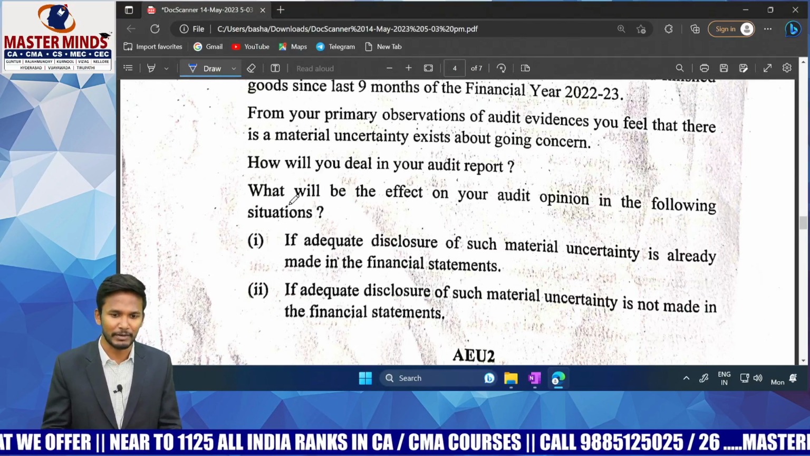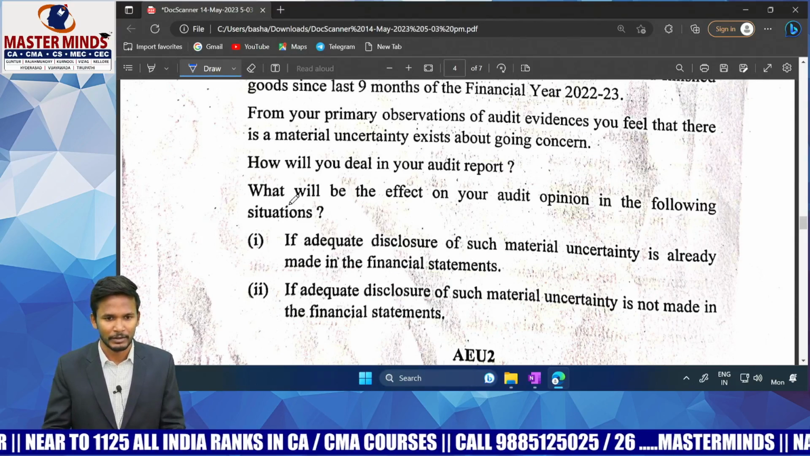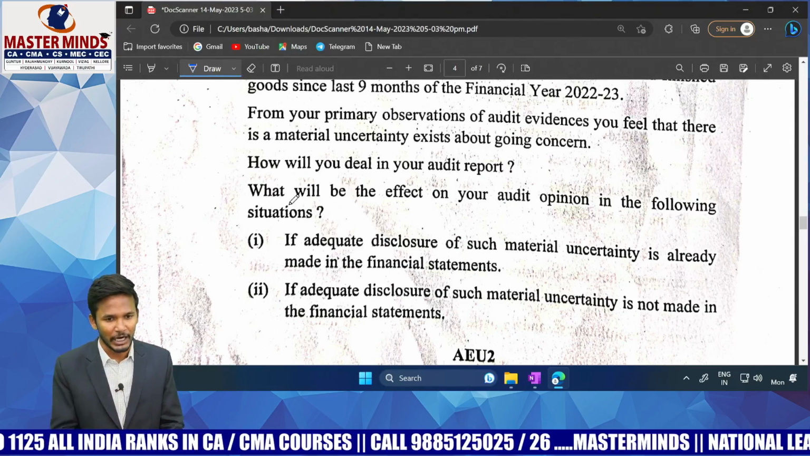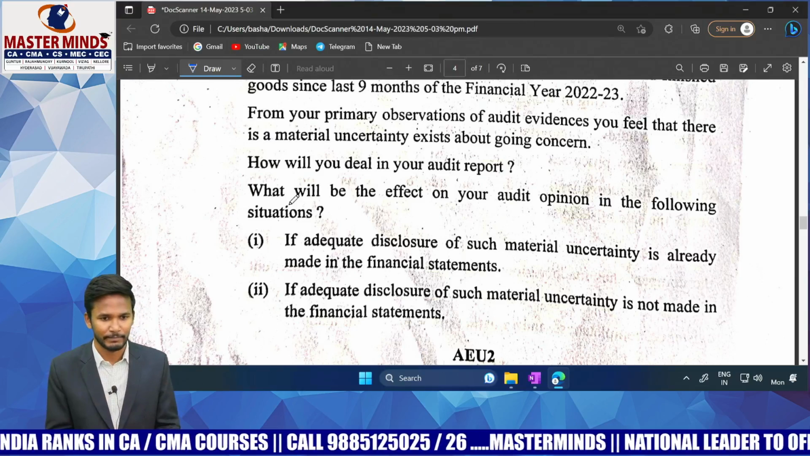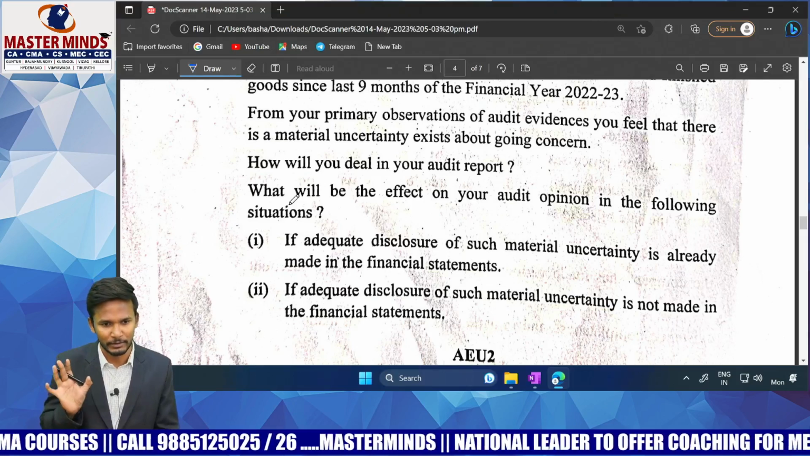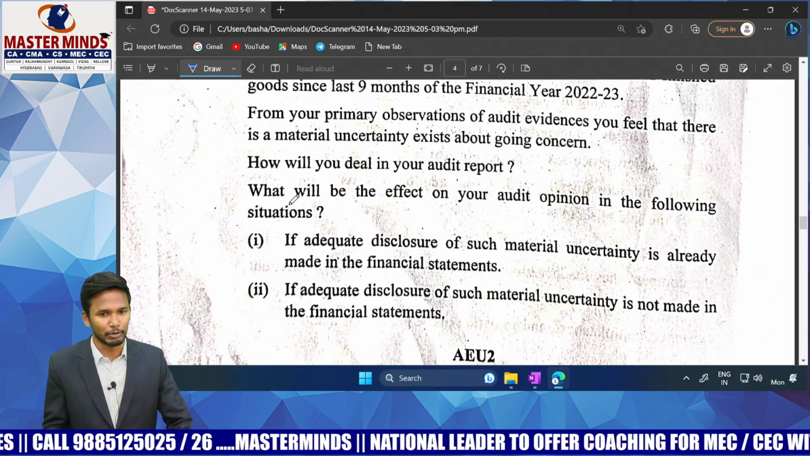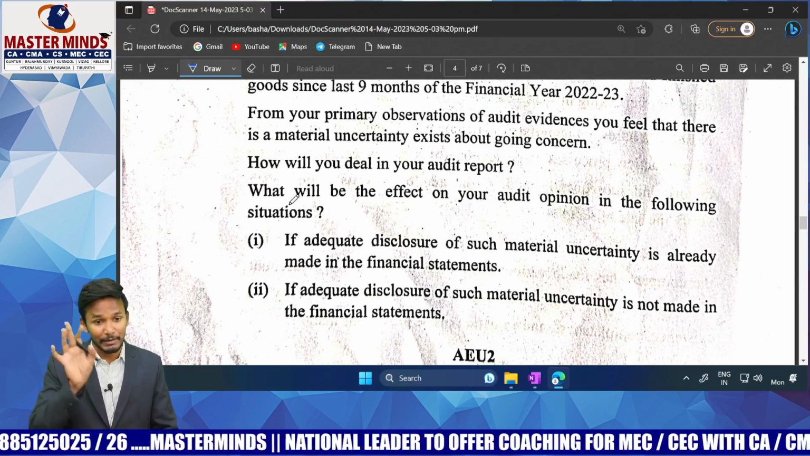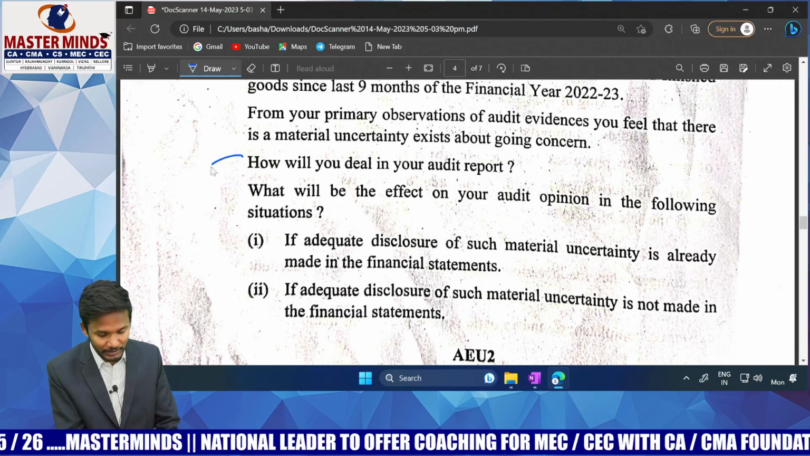See, the question is about material uncertainty in going concern. What is the standard? SA 570 and also SA 700 for the reporting point. In your audit report, we have a separate heading called material uncertainty related to going concern. So how are we going to deal with it? That is the question. Even if the case study above is not given, you can still manage by reading only this last part.